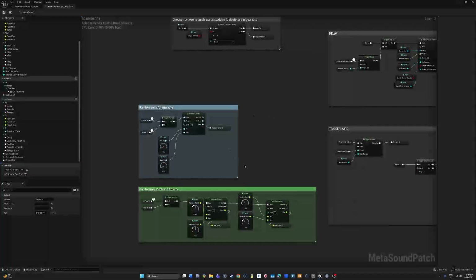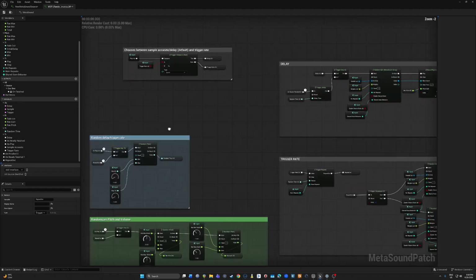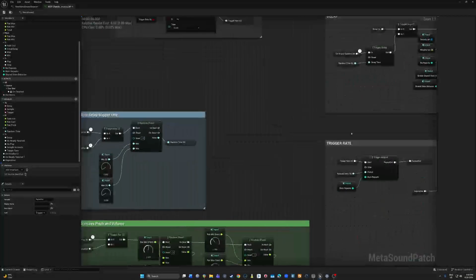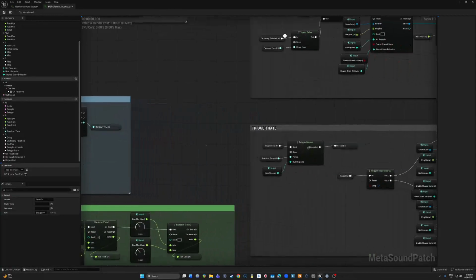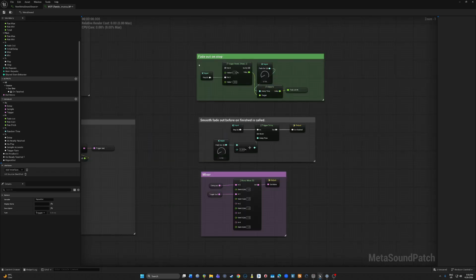I've saved some space by having some common variables, so my random time for my delay and my trigger rate is updated using the onPlay variable of my delay wave player and the repeat out from my trigger rate. And the same thing goes for my random pitch and random volume. And here I have the option to do a fade out when we press stop or when we trigger stop. And I have my onFinished that is triggered after the fade out time plus a quarter of a second, just to make sure that it's smooth. And that's about it.